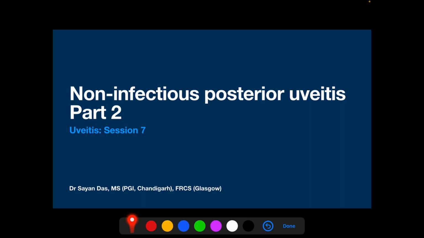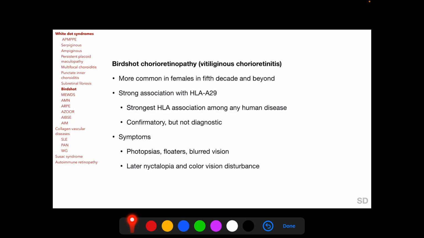Welcome. In this session, we are going to discuss the remaining entities under non-infectious posterior uveitis. Starting with Birdshot chorioretinopathy, also called vitiliginous chorioretinitis. This entity is more common in females later in life, in the 5th decade and beyond, and it has a strong association with HLA-A29. This association is the strongest HLA association among any human disease. HLA-A29 is confirmatory of Birdshot chorioretinopathy but is not diagnostic of it.